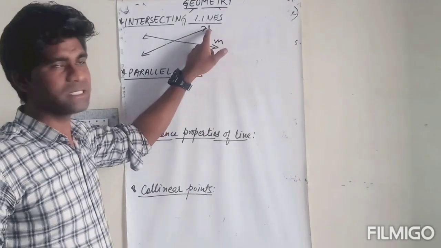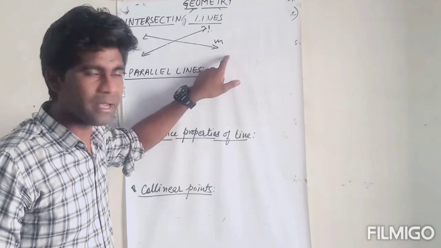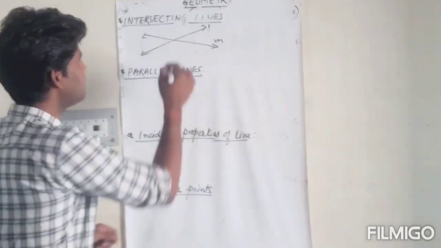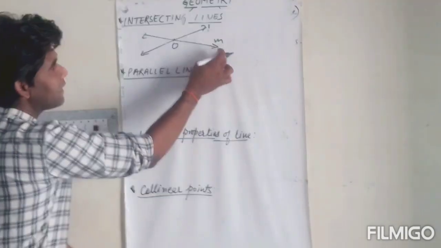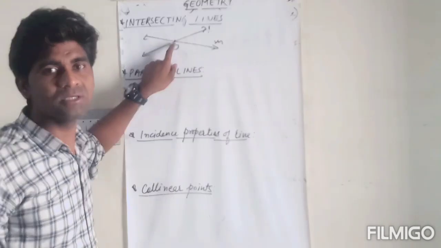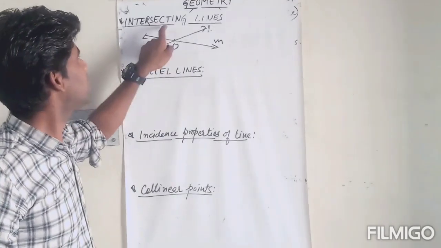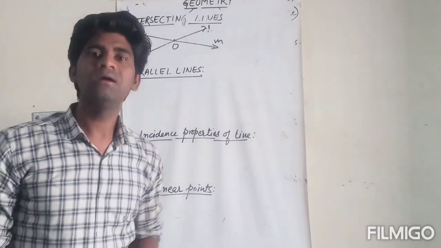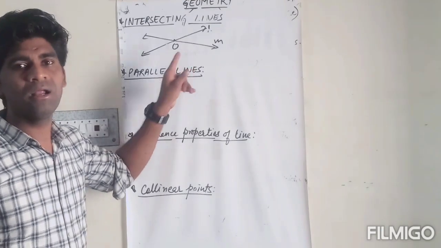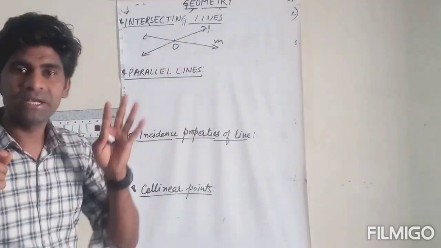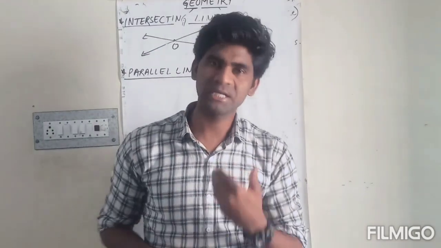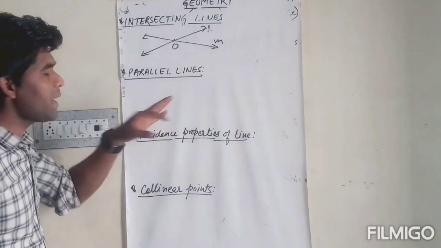These are the two lines, line L and line M, intersecting or cutting each other at a point O. Look, line L and line M एक दूसरे को एक point पर कट कर रही हैं, that is point O. These lines are called intersecting lines, and the point at which they are intersecting each other is a point of intersection. ठीक है, जिस point पे एक दूसरे को ये कट कर रही है उसी को हम point of intersection कहेंगे.